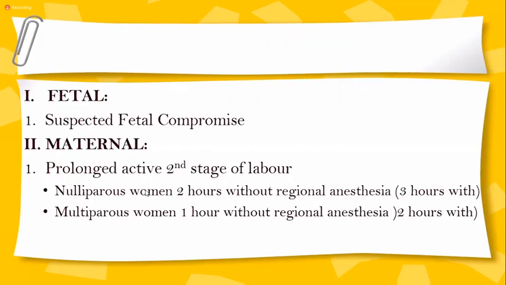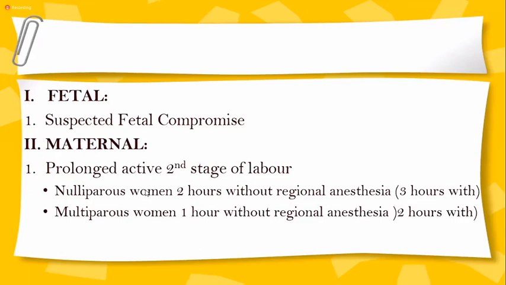The fetal indication includes suspected fetal compromise. That means if during labor the patient is fully dilated, and there is no comorbidity, we allow them at least 1 hour or 2 hours so that they deliver by themselves. But in case she is fully dilated and you find that the CTG is showing fetal compromise, or your sonicate is showing that the fetal heart sound is going up and down, that will be called suspected fetal compromise. In that case, you can deliver her earlier with the help of ventouse or forceps.